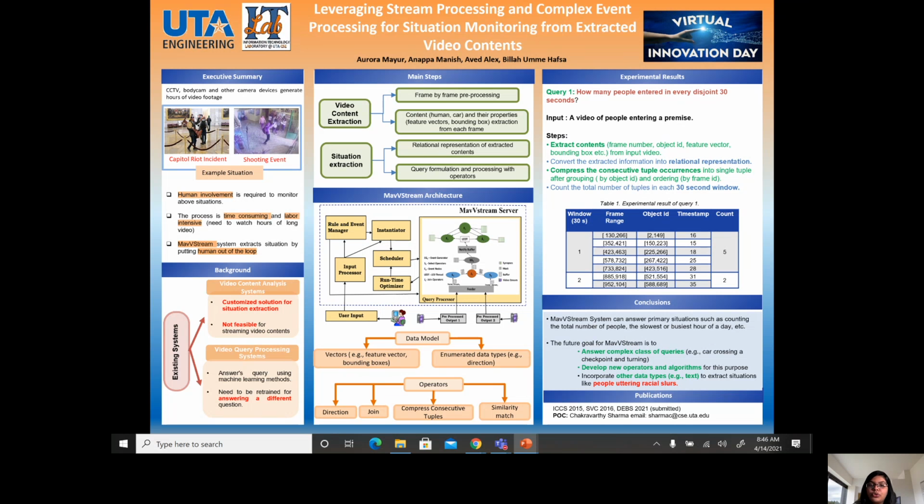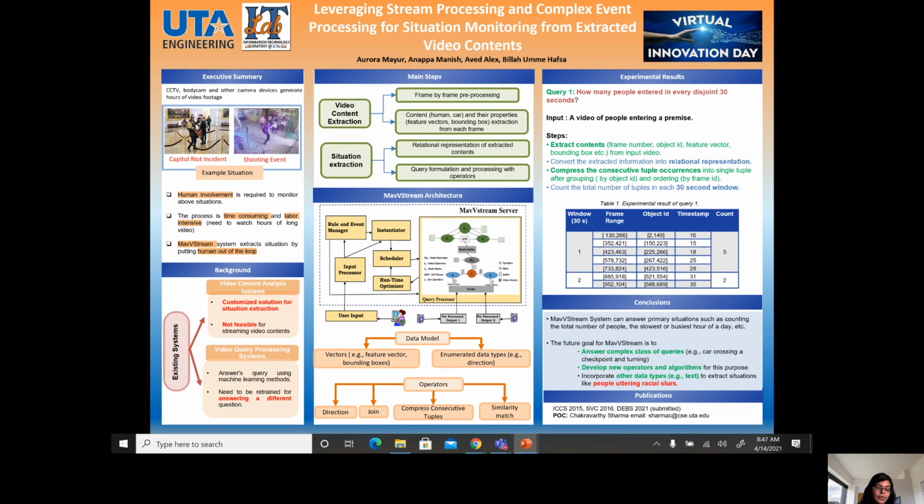There have been a lot of approaches in this direction for automatic situation extraction. We can divide the existing situation extraction systems into two categories. One is video content analysis systems, which depend on custom solutions, and we cannot deploy them for a different kind of situation or a different streaming video content. The other is video query processing systems. These depend on machine learning algorithms, but if you want to answer a different query, you will need to reconfigure the system. Therefore we have designed a system to eliminate these problems